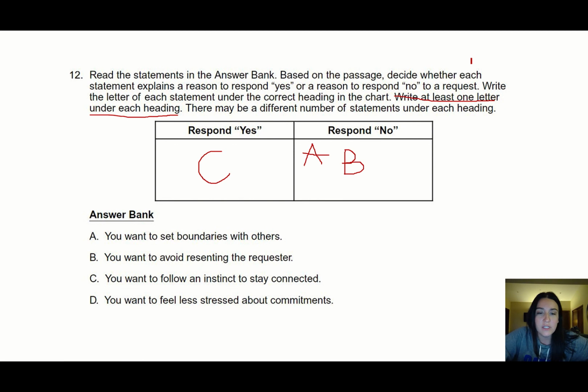And then you want to feel less stressed about commitments. Well, if you take on too many things and you say yes to everything, you're going to be stressed. So it's a good thing to say no. So we've got A, B, and D in the reason to respond no, and then we've got C in the reason to respond yes.